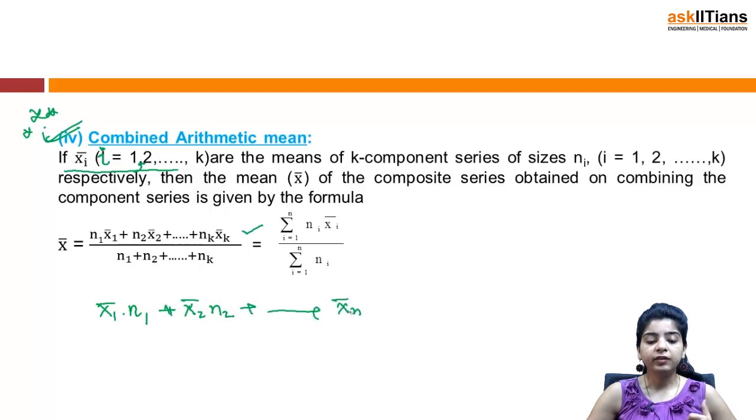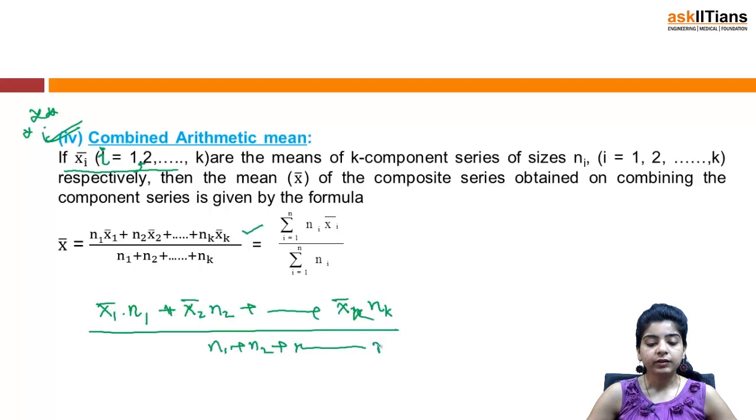The sum of products of means with their corresponding sizes is divided by the sum of all sizes of all series, that is n1 plus n2 plus nk, and we can write it as sigma of ni xi bar divided by sigma of ni. So this formula is important. You can expect questions based on this formula.